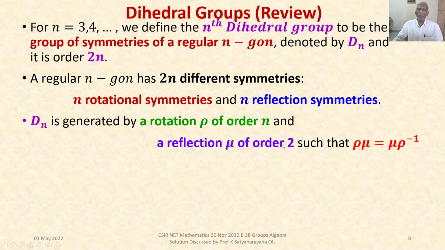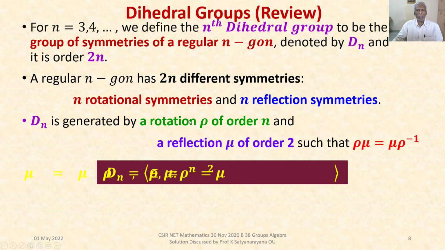Every reflection is of order 2, such that rho mu = mu rho inverse. So D_n is generated by 2 generators rho and mu, whose defining relations are rho^n = mu^2 = identity, and rho mu = mu rho inverse.